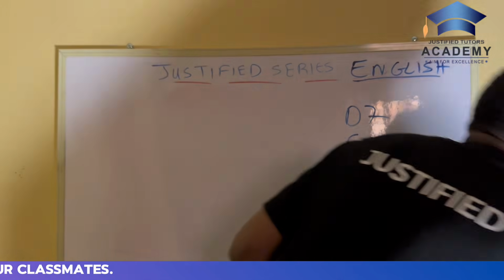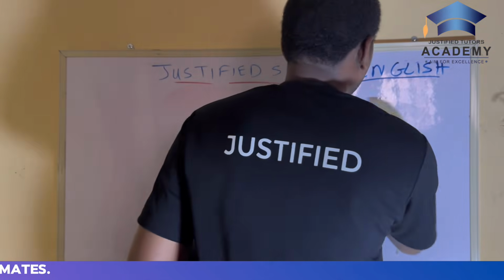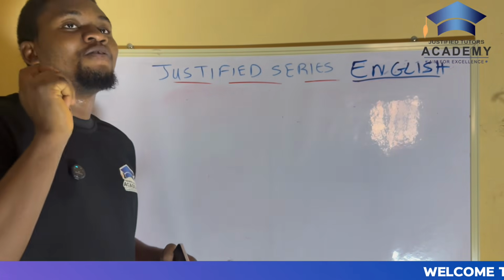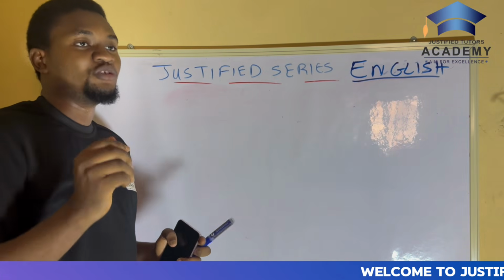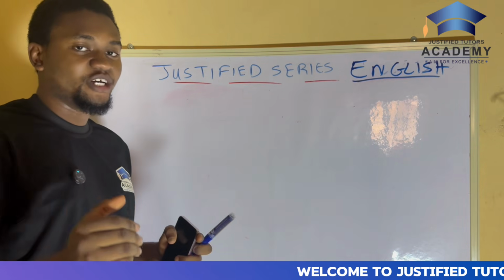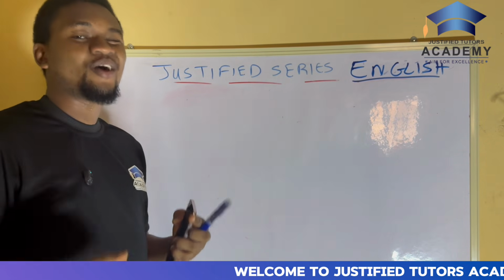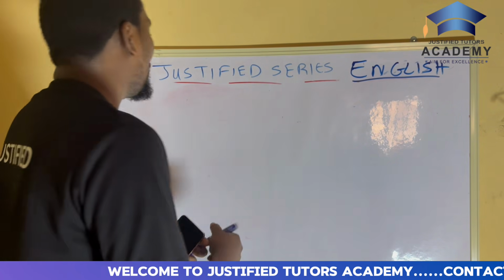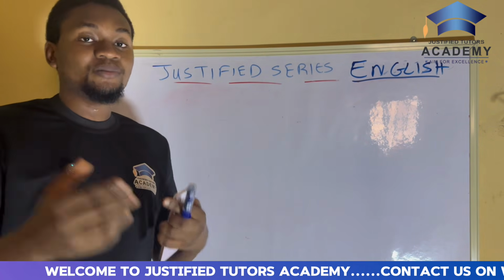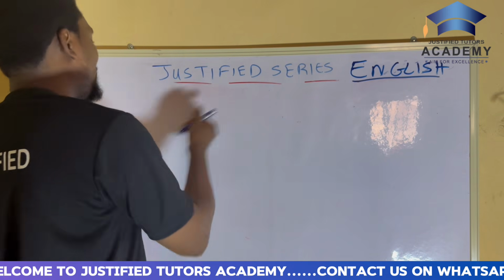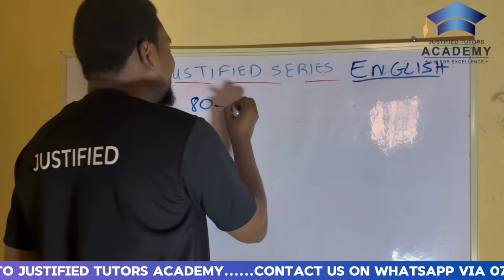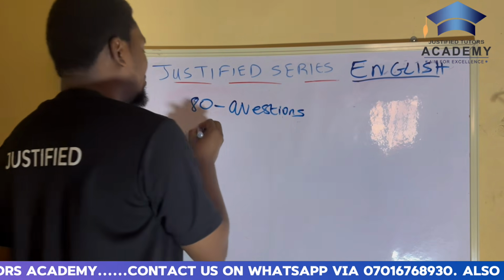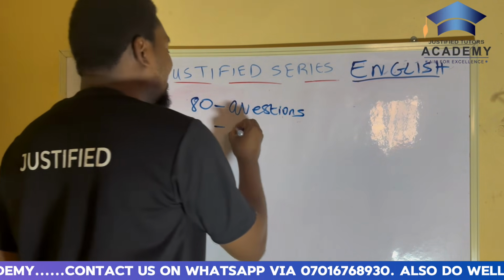Let me clean this up. All right, so today our focus, first of all, I'm going to be starting with the objectives of English, like the WAEC objective questions. WAEC English objective is divided into two parts. The first part is 80 questions, and then the second part is the oral English aspect.